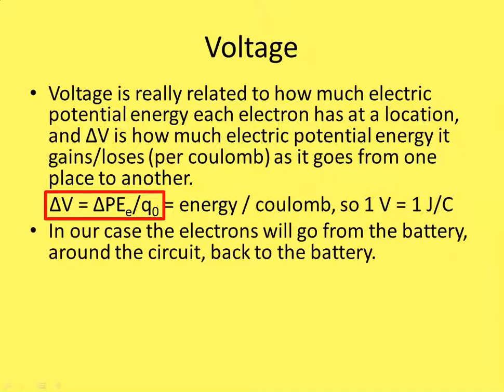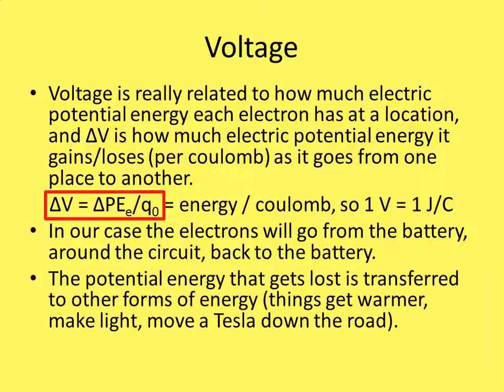So that's the equation for voltage. We're not going to worry a ton about it, but you need to have an idea in your head of what voltage is. It's related to how much energy those electrons are losing per coulomb of electrons that you're moving around. In our case, the electrons will go from the battery around the circuit and back to the positive side of the battery, from the negative to the positive.